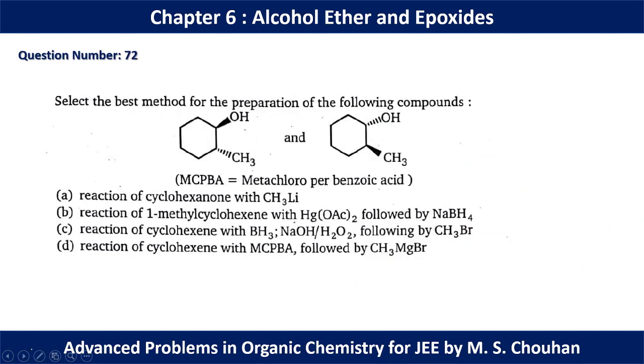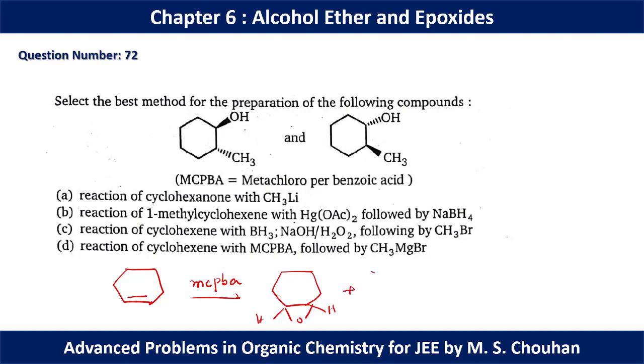So for question number 71, option B is the correct option. In question number 72, select the best method for the preparation of the following compound. So here we have two different isomers. If we start with cyclohexene and react with MCPBA, metachloroperbenzoic acid, it will give you the epoxide. In this case we can have two kinds of epoxide, one below the plane, another above the plane. So you can form two kinds of epoxide with equal probability.